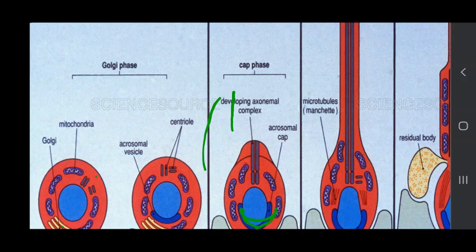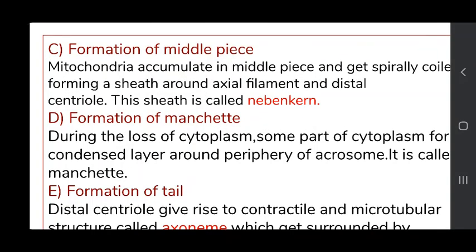The nucleus will elongate, and the formation of the cap will take place. And the centrioles will lie in the neck region. To see the next slide, that is the formation of middle piece. Middle piece,